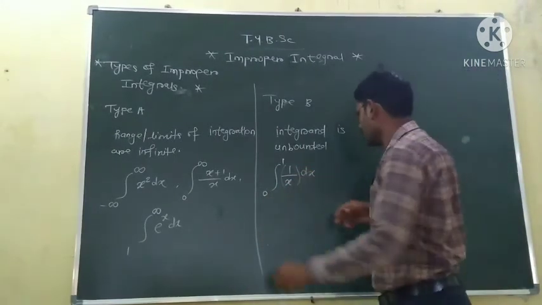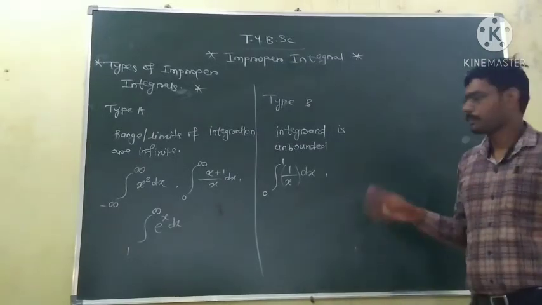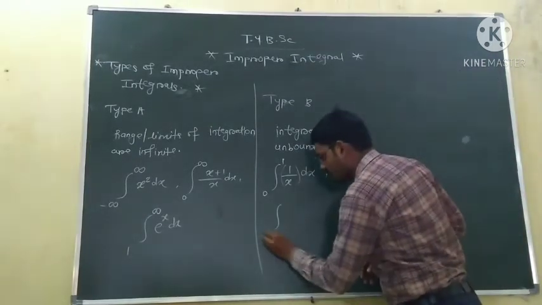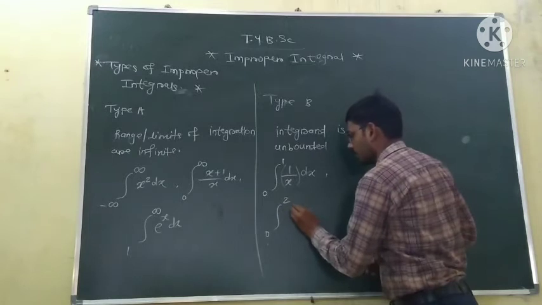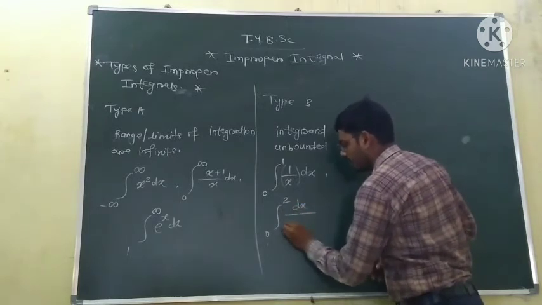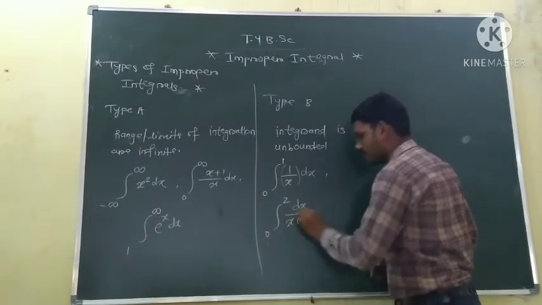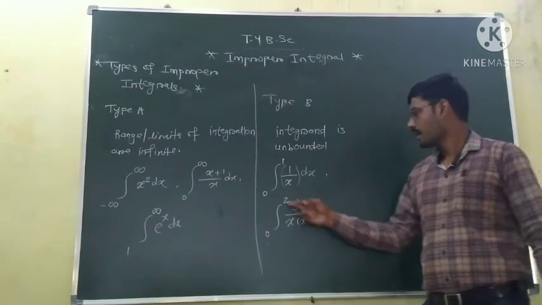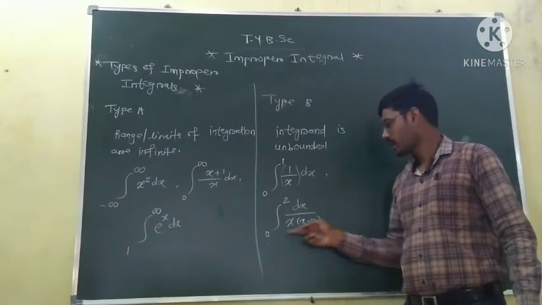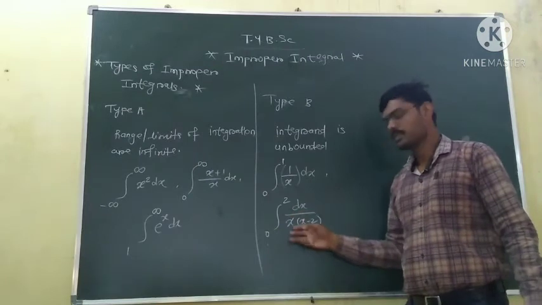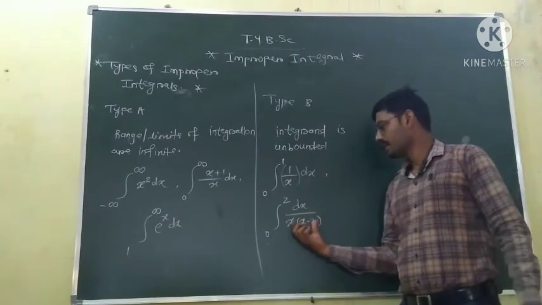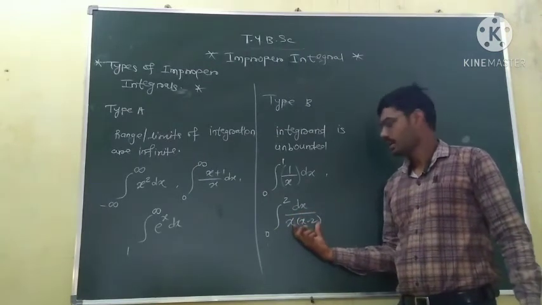Now we can have lots of examples. So the integration from 0 to 2 of x into x minus 2. Again, at point 2 and point 0, the function is unbounded. So here the integrand is unbounded.